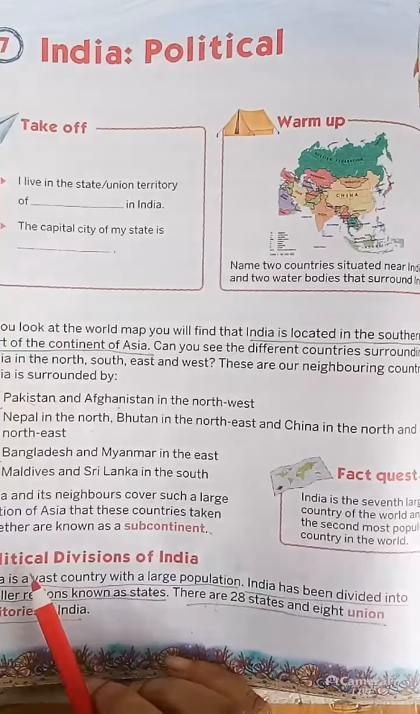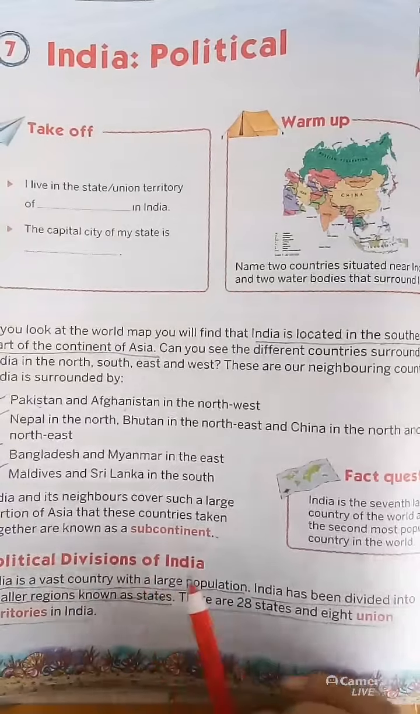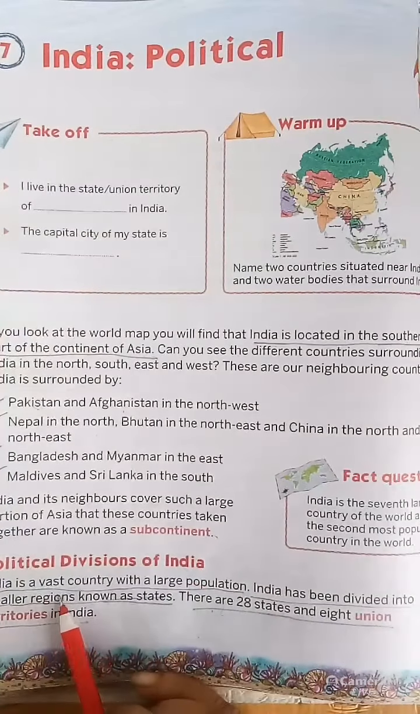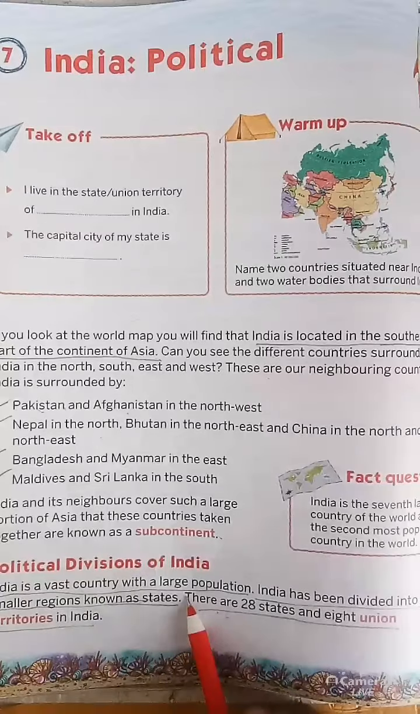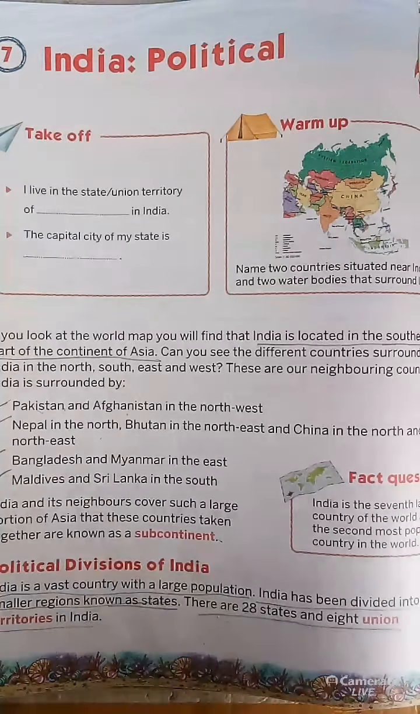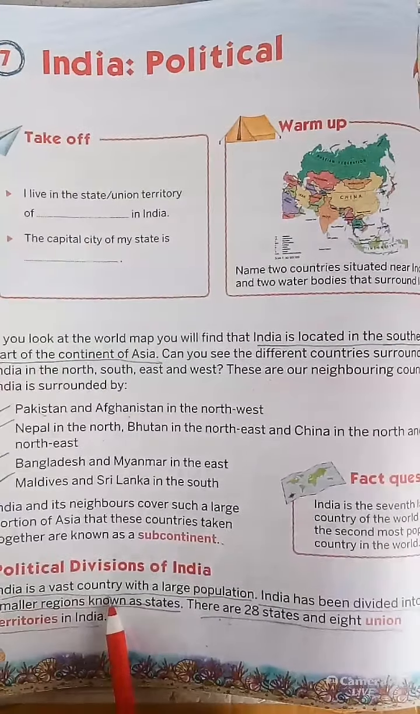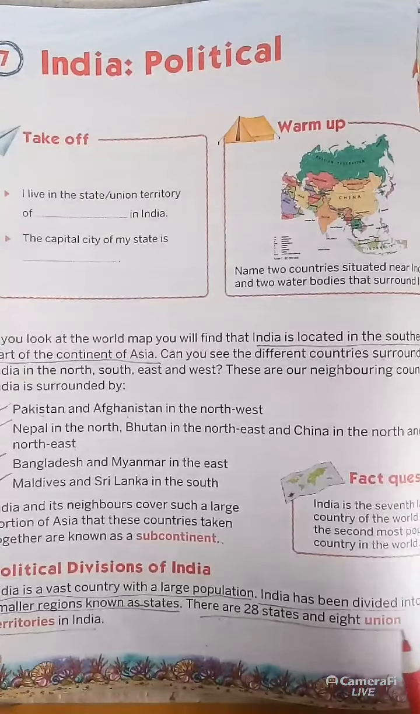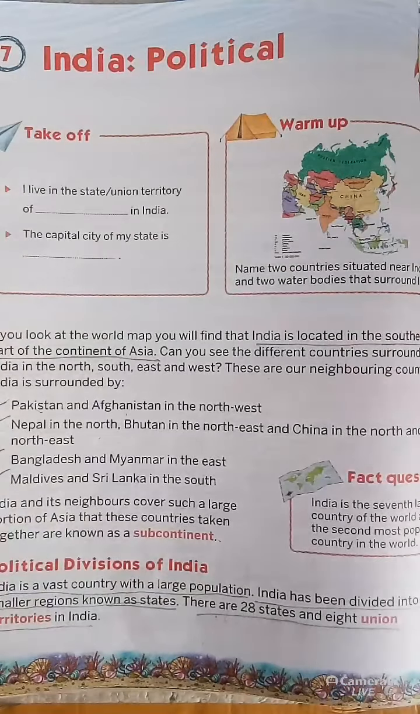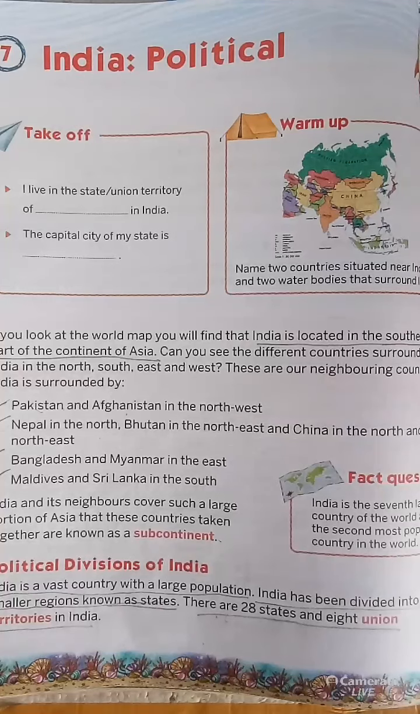See the next one, political divisions of India. India is a vast country with a large population. Last day we read the physical divisions of India, that is six parts, and today we learn the political divisions of India. India has been divided into smaller regions known as states. There are 28 states and 8 union territories in India.